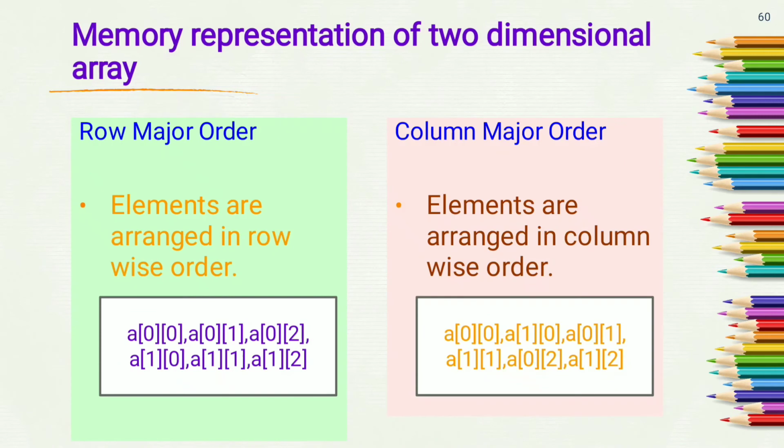So there are two types of memory representations of a two-dimensional array. First is row major order, second is column major order. In row major order, elements are arranged in row wise order, and in column major order, elements are arranged in column wise order. So if we have an array of size 2 by 3, that means 2 rows and 3 columns, the elements of this array in row major order are A00, A01, A02, A10, A11, and A12, and the elements in column major order are A00, A10, A01, A11, A02, A12.